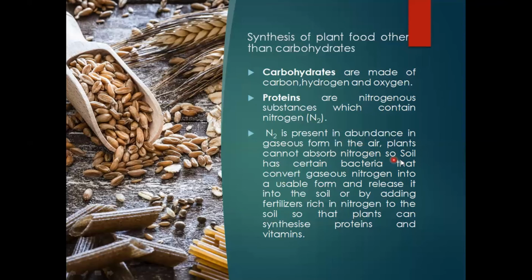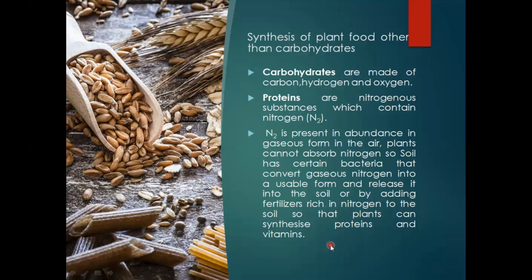So what do they do? Soil has certain bacteria that assist this conversion of gaseous nitrogen into a usable form and release it into the soil. That means in the form of nitrite and nitrate ions, this nitrogen is fixed by nitrifying bacteria like rhizobium, azotobacter, and leguminous bacteria, which are found in the nodules of leguminous plants. So they are basically adding nutrients to the soil, adding fertilizers rich in nitrogen.